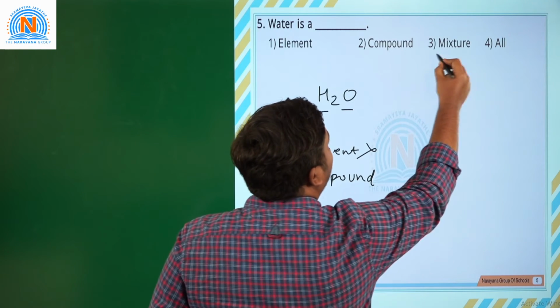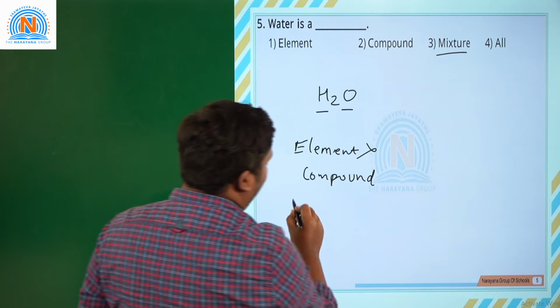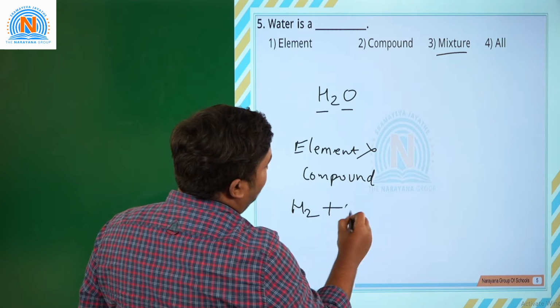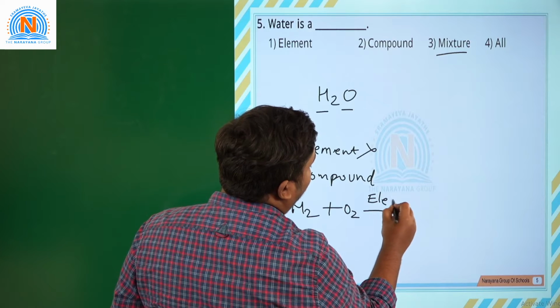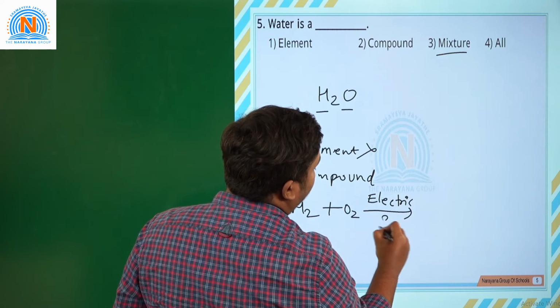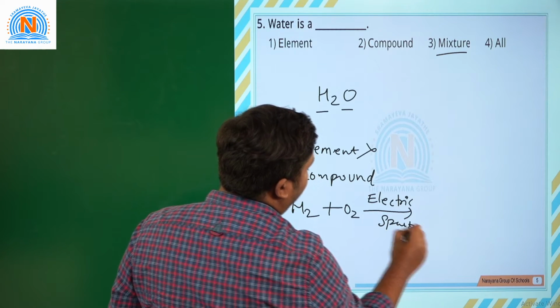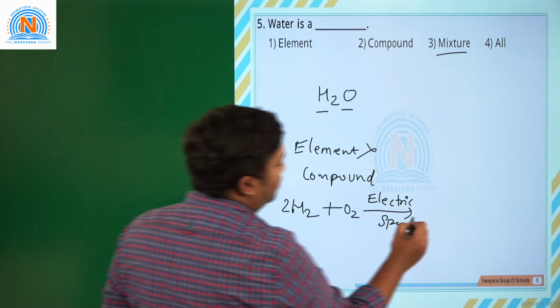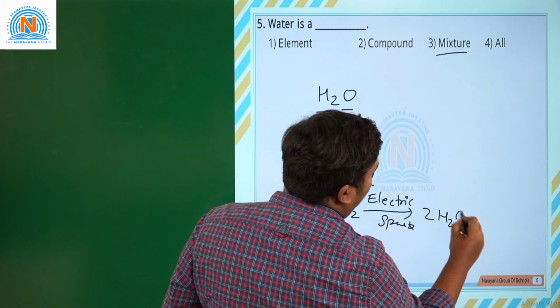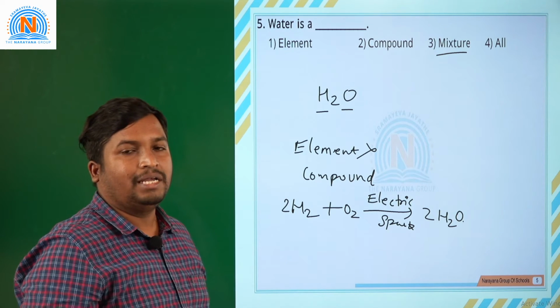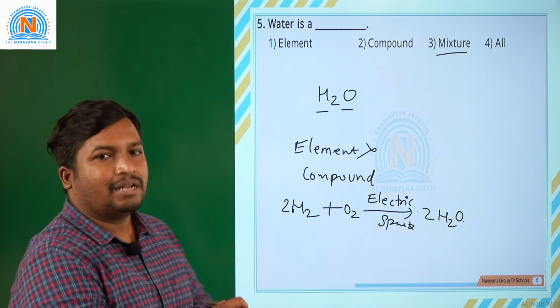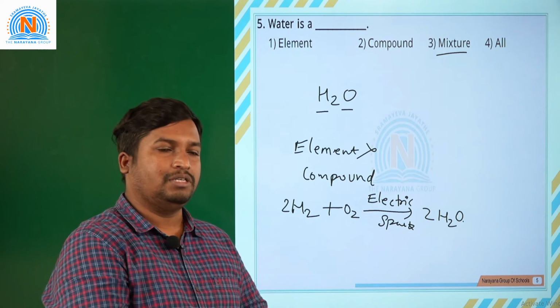And as I said, it is not a mixture because hydrogen and oxygen combine to form water only on electric spark or electric discharge. Normally, in the air there are hydrogen molecules as well as oxygen molecules.